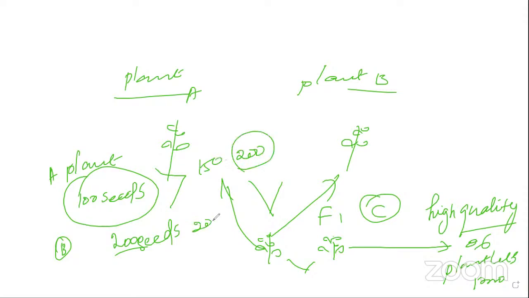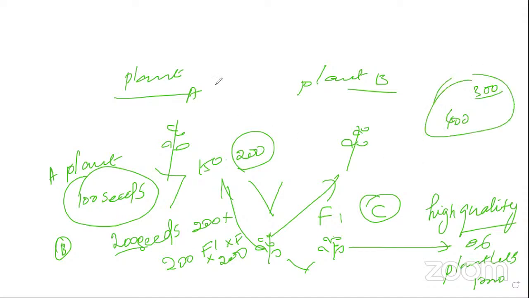Once you are getting 200, you cross again F1 into F1, that is, the progeny with the progeny. So what will happen? 200 into 200, isn't it? Sometimes you will obtain up to 300 or 400. These are good quality compared to the parents.